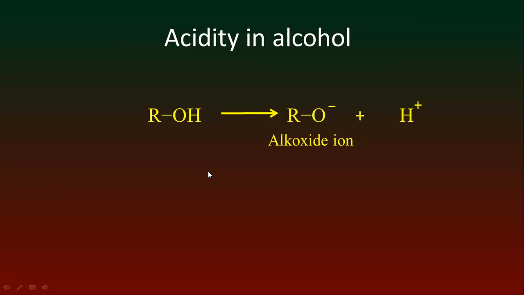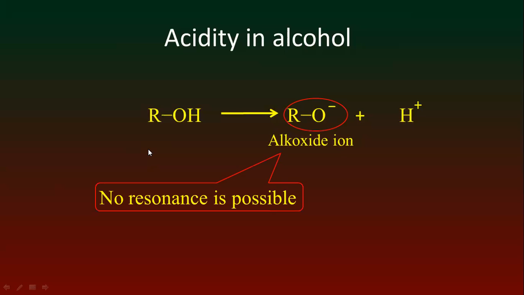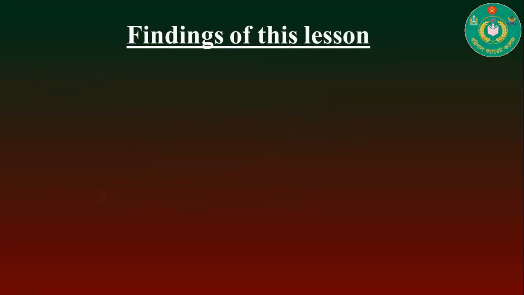So we can conclude that phenol shows acidic properties, but alcohol is a neutral compound due to the presence of alkoxide ion and its negative charge. So alcohol is a neutral compound. It is final, and these are some findings of this lesson.